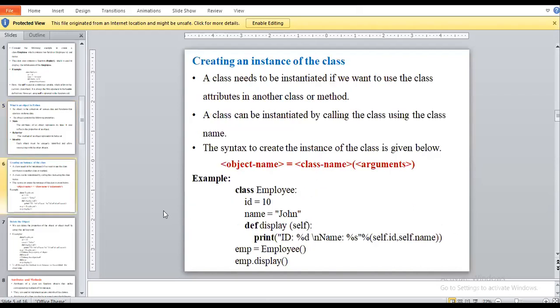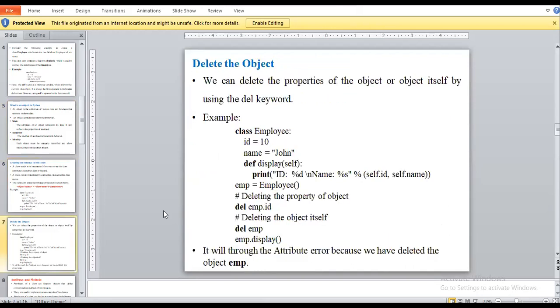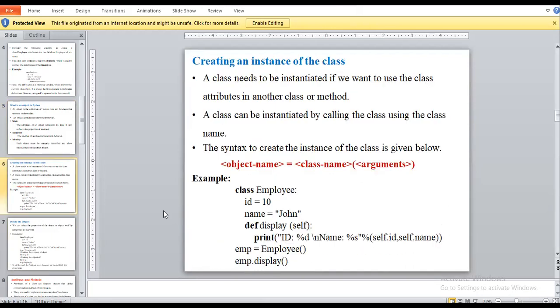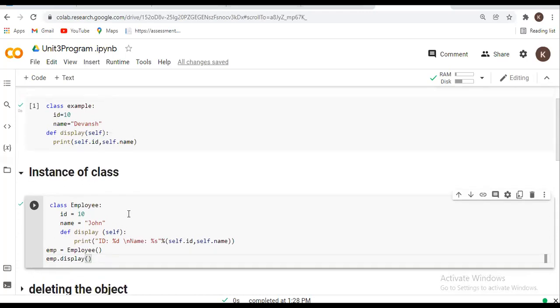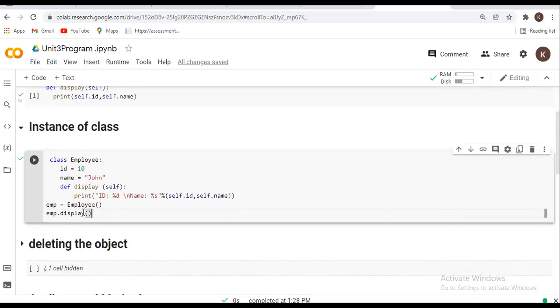So simply, instance of a class means what I explained about the program. This is the creation of the instance of the object. Any doubt regarding how to create a class and how to call the instance of that class?